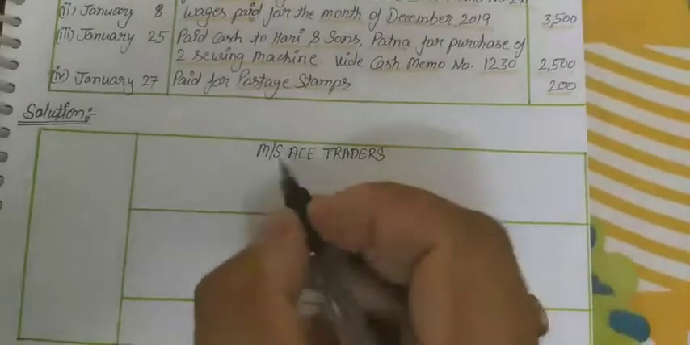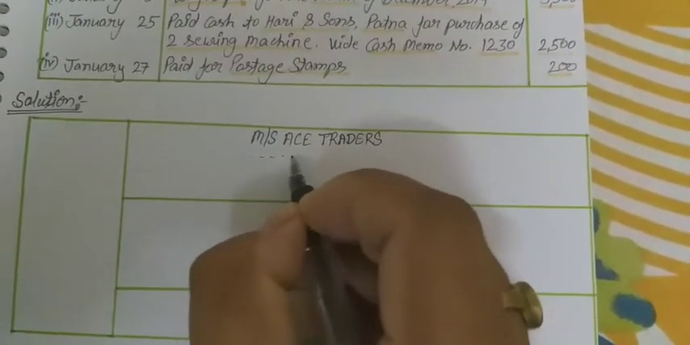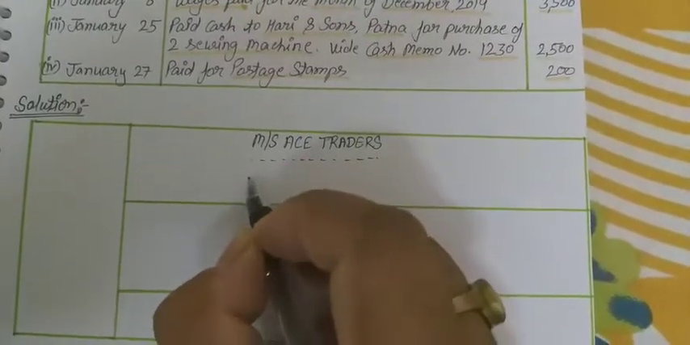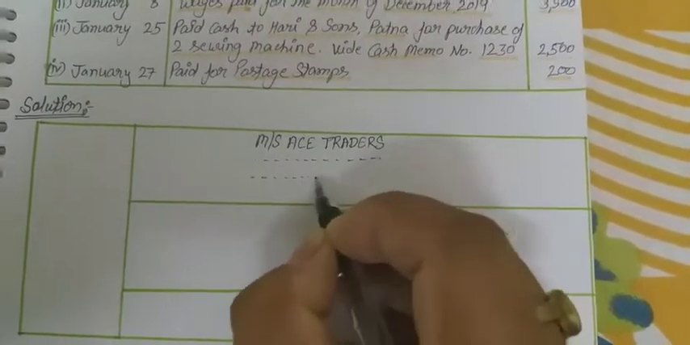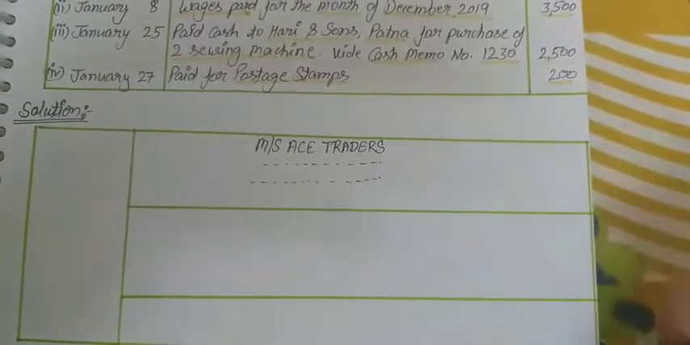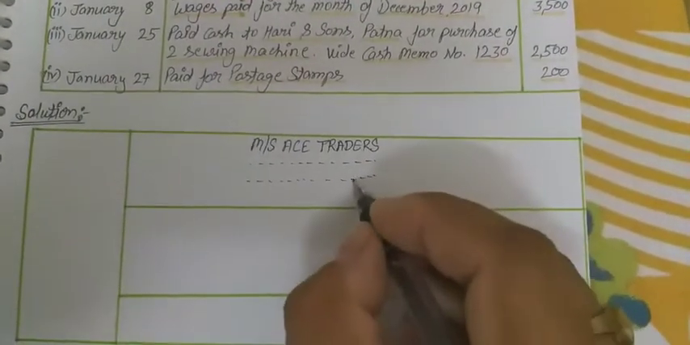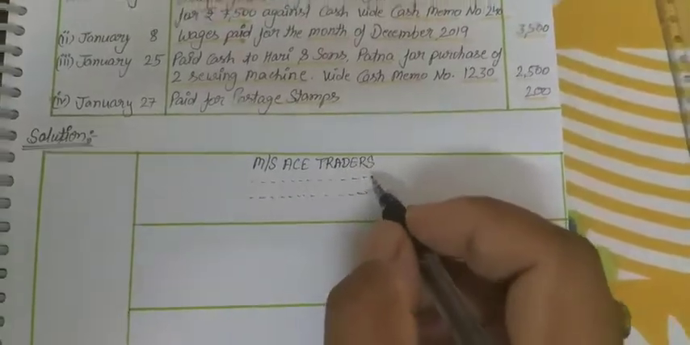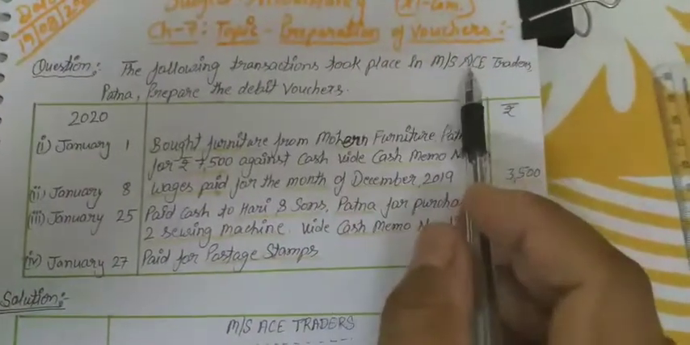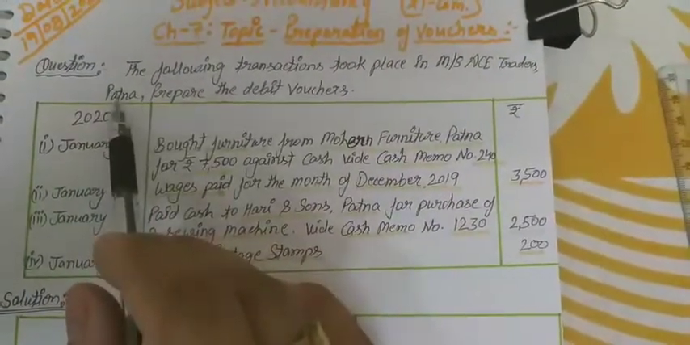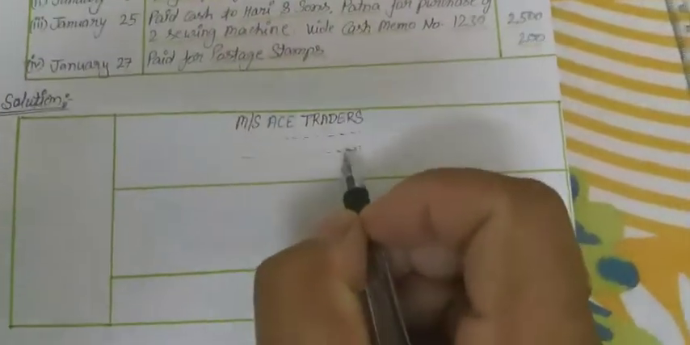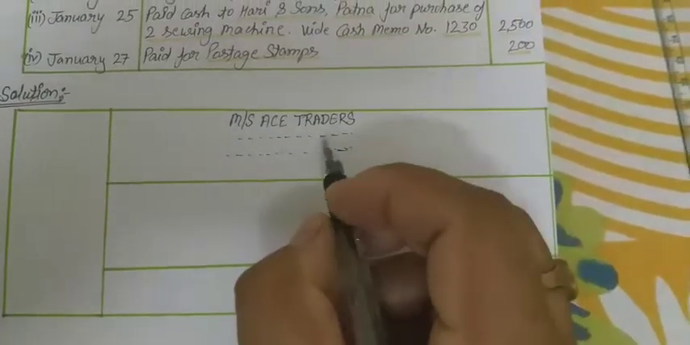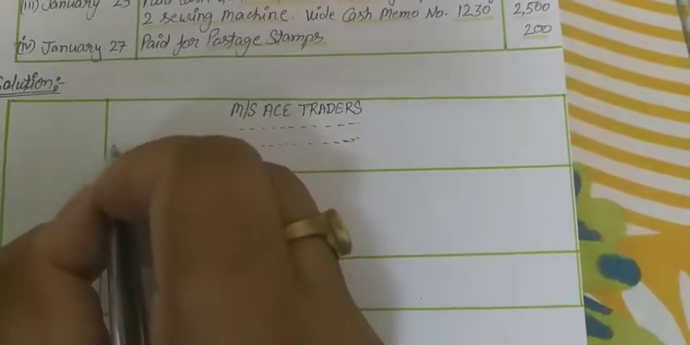Okay, then we have to show the address of the place this business belongs to. As we can see, this is the modern trade, belonging to Messrs ACE Traders from Patna. ACE Traders from Patna. So we can write a complete address also. It is okay. And then at the left side,